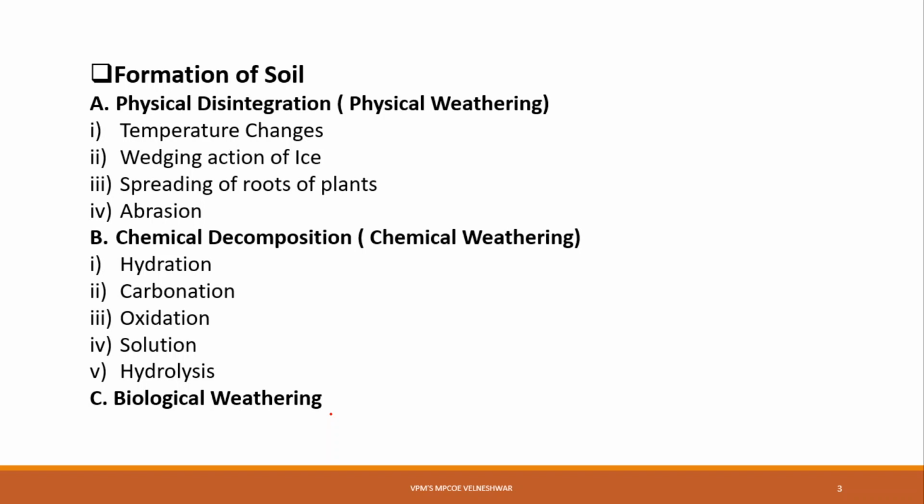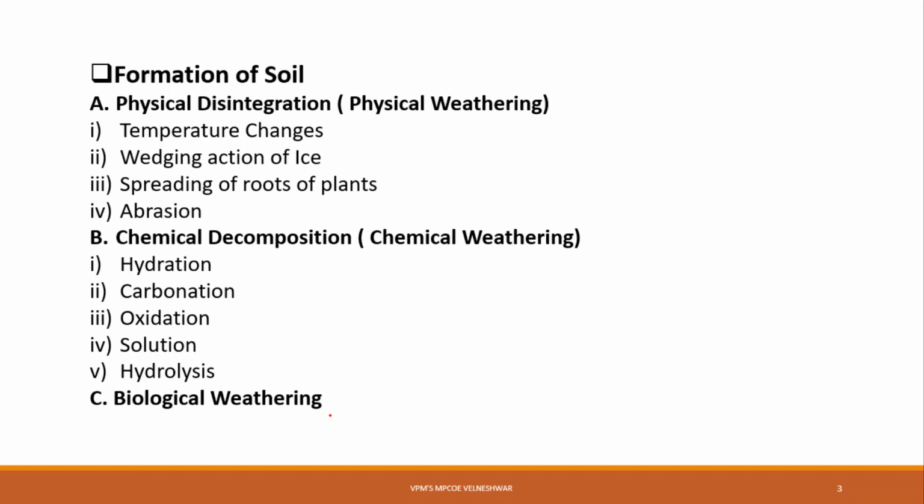Different minerals of rocks have different coefficients of thermal expansion. I have already told you that rocks are made up of minerals, which may be a single mineral or multiple minerals. Single mineral means monomineralic, and multiple minerals means polymineralic.